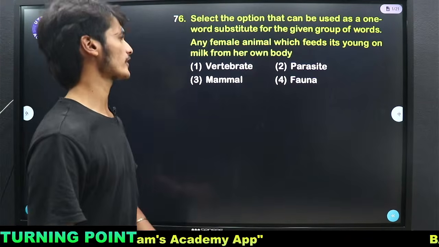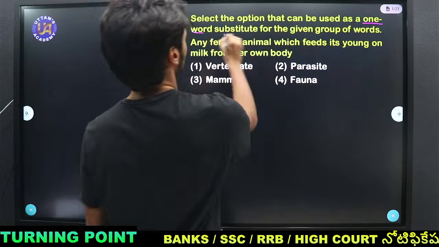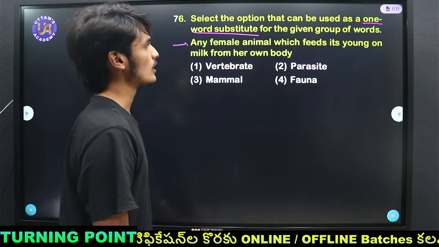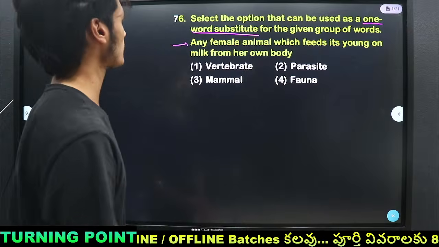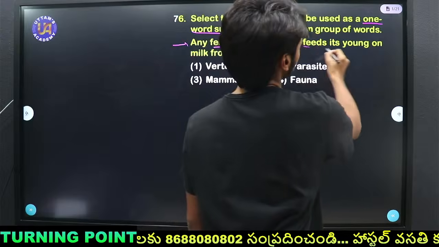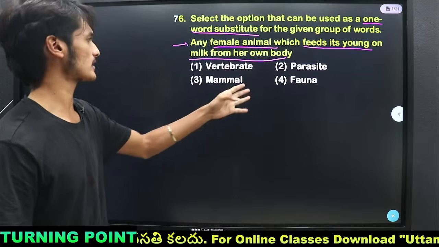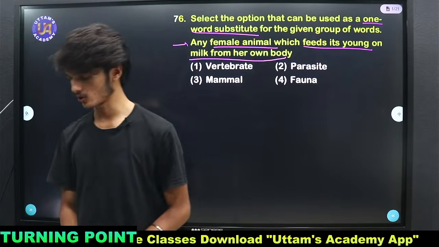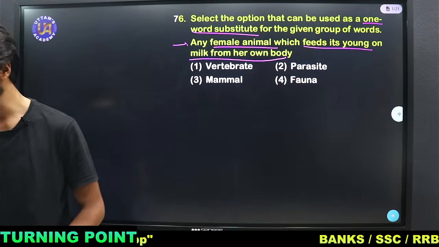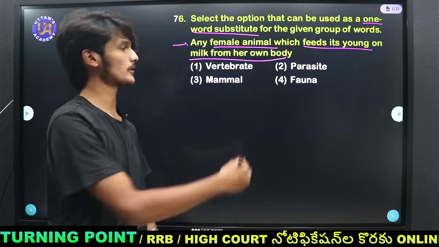Coming to the first question, select the option that can be used as a one word substitute. The given group of words is: any female animal which feeds its young on milk from her own body. Is it called vertebrate, parasite, mammal or fauna? Anudipti gave the answer mammal. Lakshmi Prasanna and Niranjana said option 3. Yes, option 3 is the correct one.